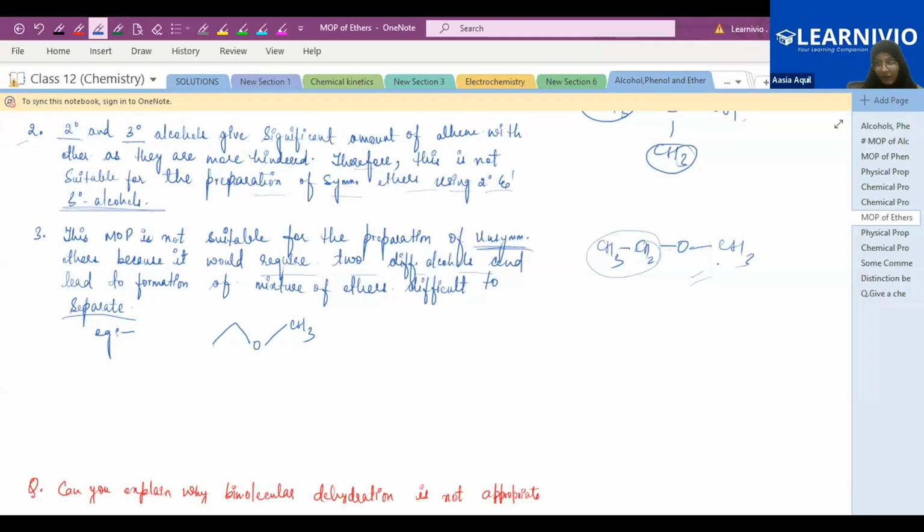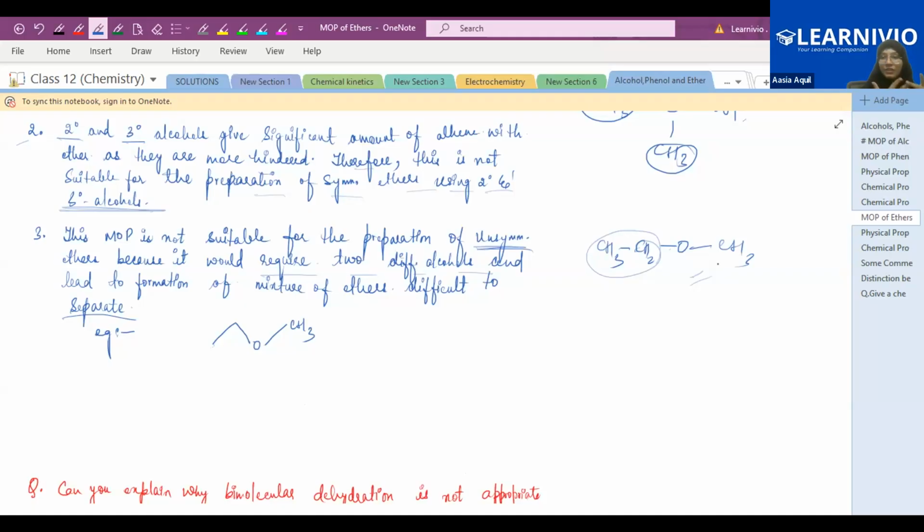It will take time. To purify and separate the mixtures, that's why this method is not suitable for the preparation of unsymmetrical ether. This method is suitable for the symmetrical type of ether preparation, and for that you require a primary alcohol. Always prefer the primary alcohol.